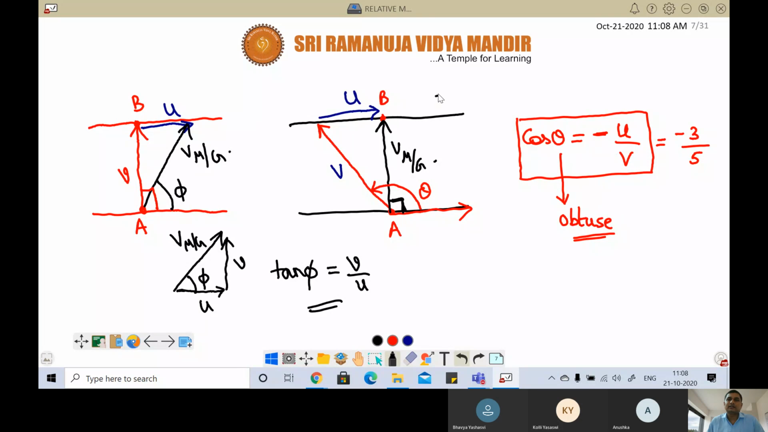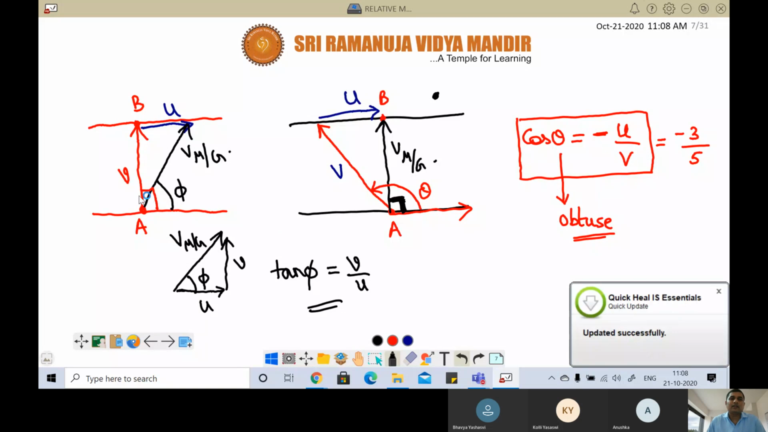In this case, the shortest path. What is the angle made with the velocity of man with respect to ground with the river flow? How much? 90 degrees, sir. Correct, 90 degrees. In the first case, the velocity of man with man's effort with respect to river is 90 degrees. So you just have to remember, you should not get confused.